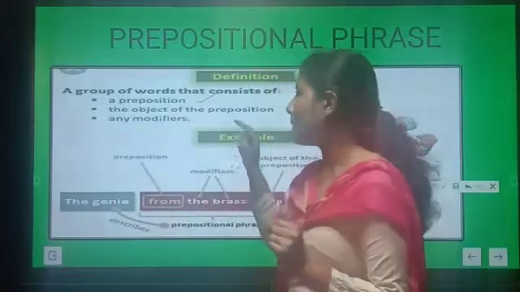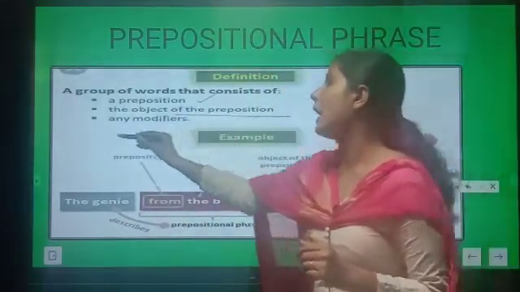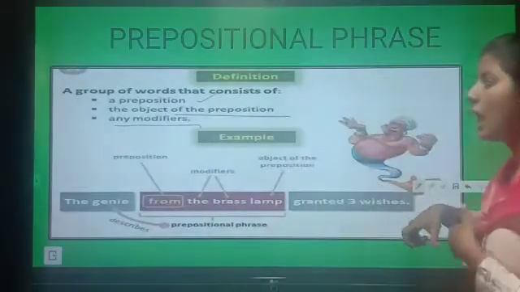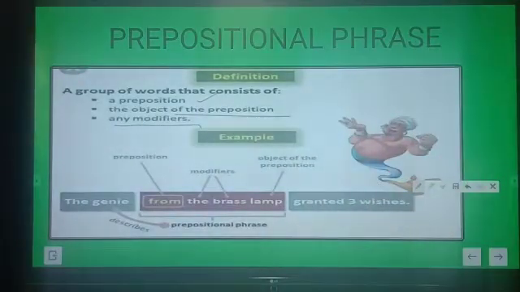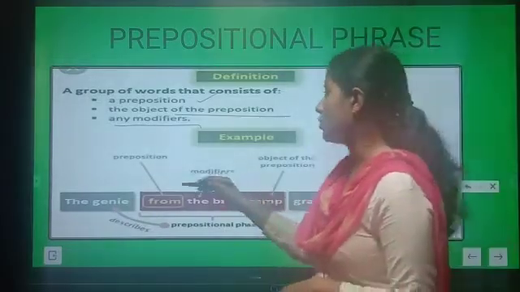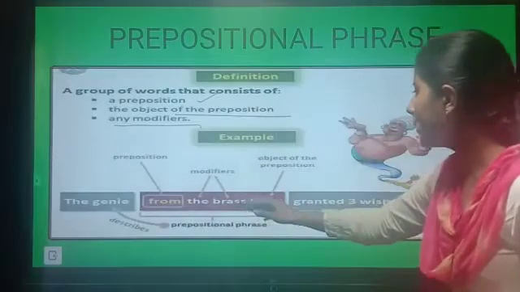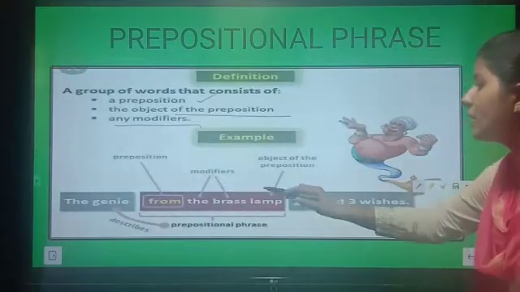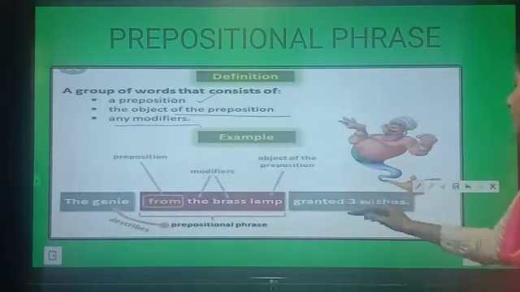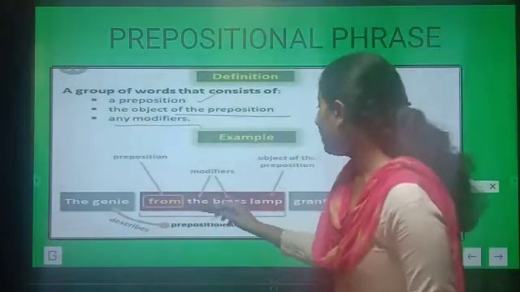So these all are prepositions. The object of the preposition must be there, and any modifier will also be there with the preposition and the object of the preposition. You can see the example over here. The genie from the brass lamp, the jinn from the brass lamp granted 3 wishes. Okay, so the jinn from the brass lamp.